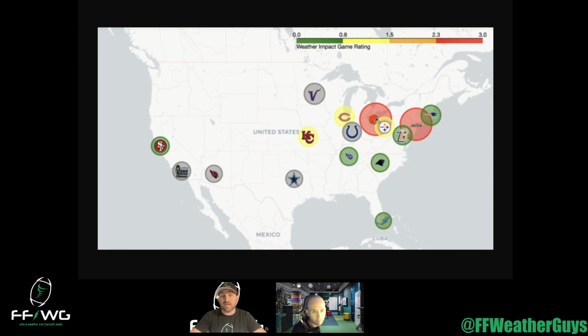And then, yeah, we see this on the map, right? This is a spatial map looking at the home locations of all stadiums that are hosting a game this week. And we can see the red circles around the Jets and the Cleveland Browns. Those are the games that we're big time concerned about. And then we see some yellow circles with the Steelers and the Chicago and the Kansas City as well. Those are games that we're going to be monitoring. We don't necessarily expect those impacts to be overly impactful, but there are a couple key things to bring up in those games as